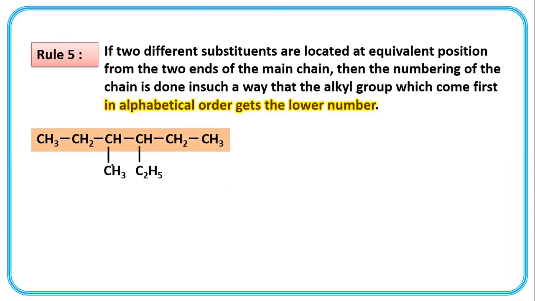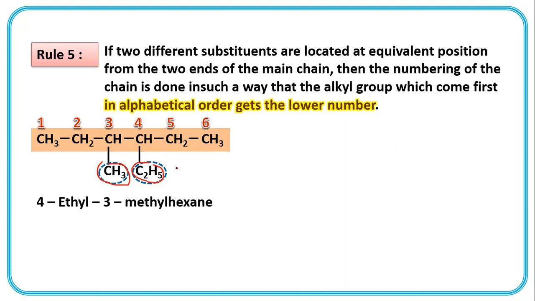See here in this selected chain, both are different substituents. This is methyl, and this is ethyl. Both are present at equidistant from both ends. First, second, third, and first, second, third. So numbering 2, 3, 4, 5, 6. 4 ethyl, 3 methyl hexane.